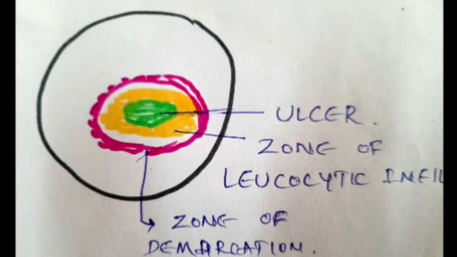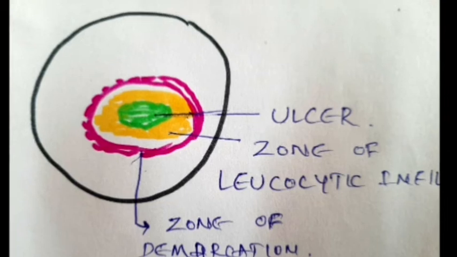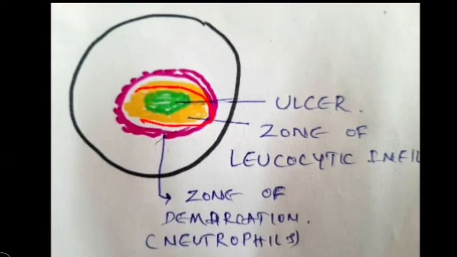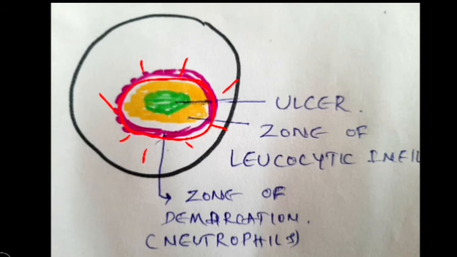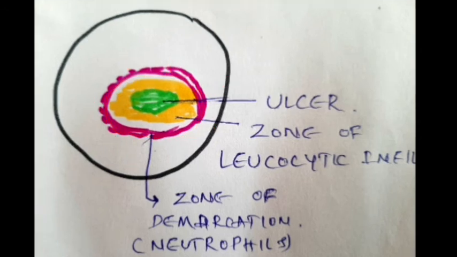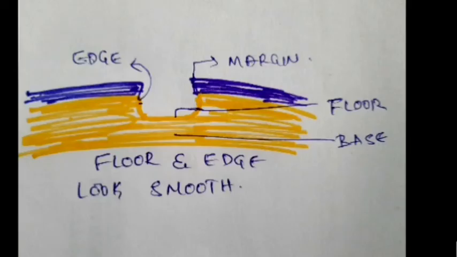Then we have the infiltration of the neutrophils. The pink color which is shown is the neutrophilic infiltration, that is called the zone of demarcation. Once this happens, the leukocytes which were there in the center, shown in the yellow part, will macerate and dissolve the necrotic tissue and then it is completely shed off. So the ulcer will look larger compared to the previous stage, but the surrounding cornea is clearer. The infiltration and the swelling of the surrounding cornea is disappearing, but the ulcer is enlarging. The same thing is shown in this picture.